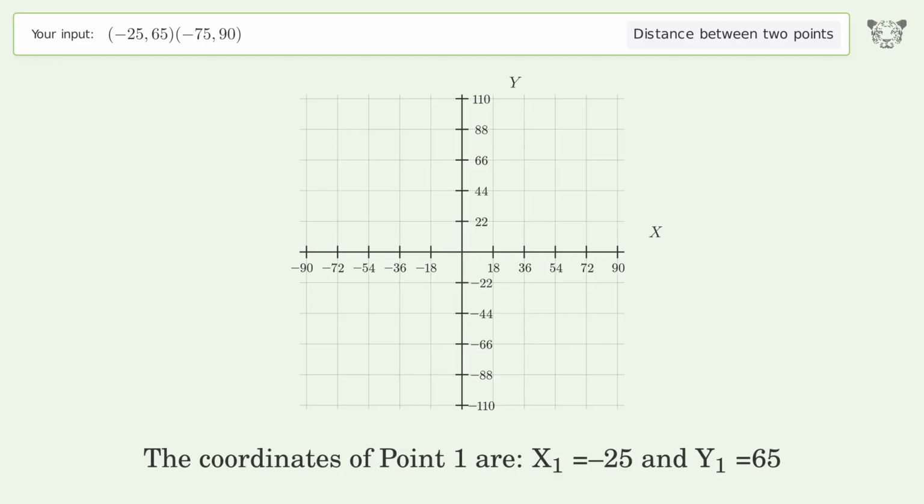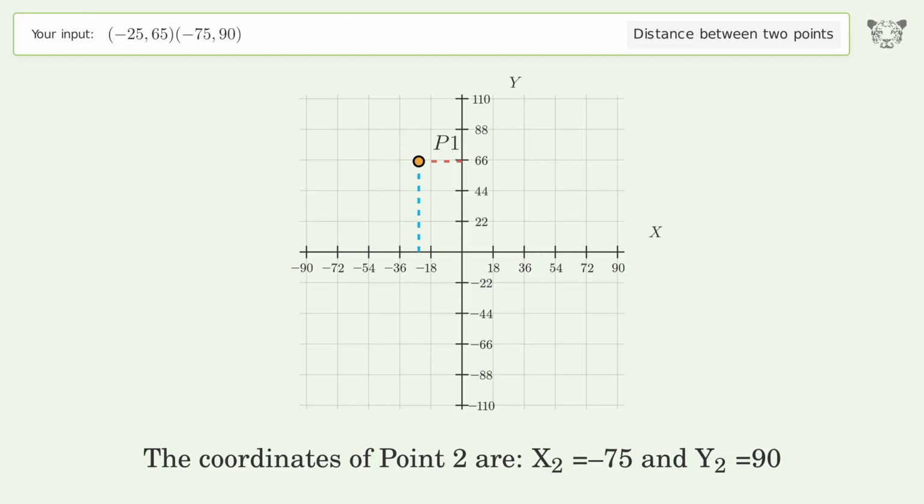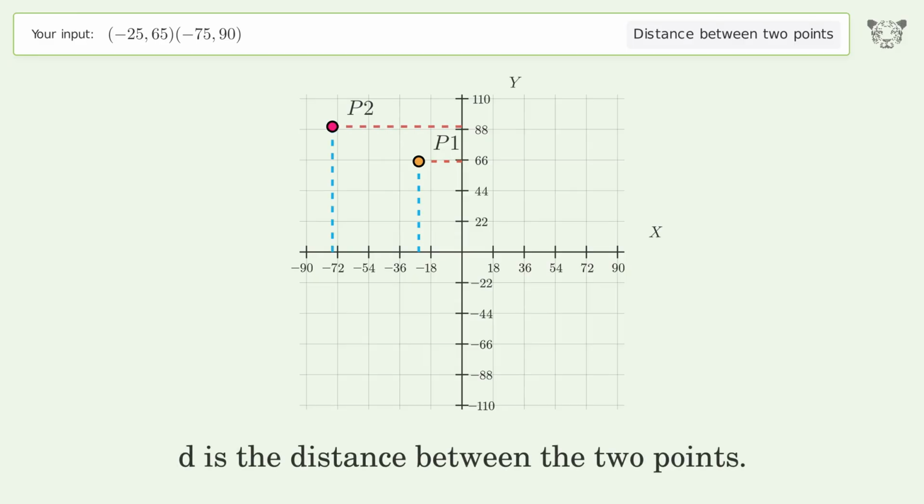The coordinates of point 1 are x1 equals negative 25 and y1 equals 65. The coordinates of point 2 are x2 equals negative 75 and y2 equals 90. D is the distance between the 2 points.